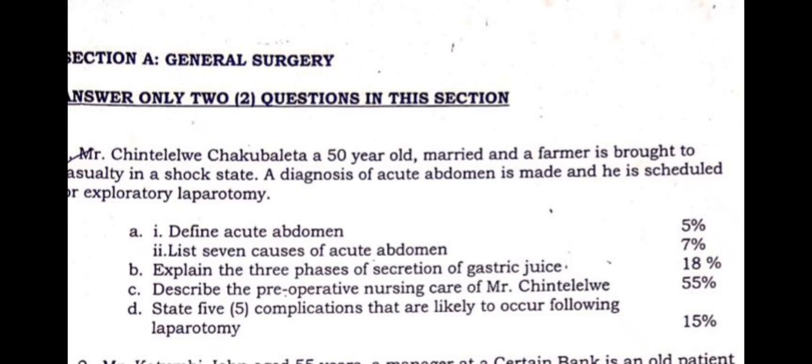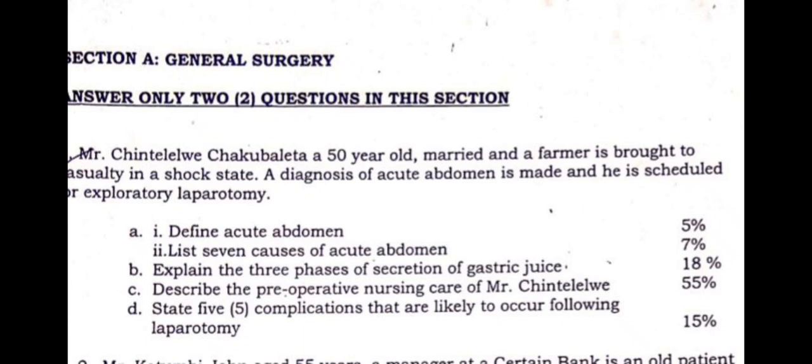These peptic ulcers will bring about inflammation. I've always advised students that when you reach an academic year where you're talking about medical conditions, it's very, very important for you to fully understand the inflammatory process, because most of the conditions that we'll be talking about will be related to inflammation.